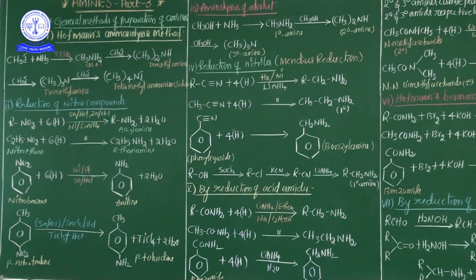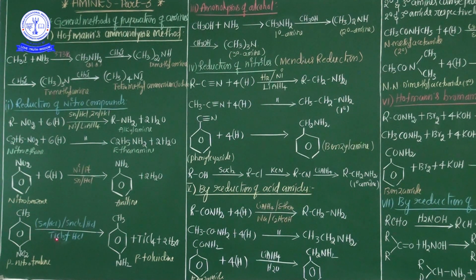And see another important preparation method, this last one is a very important preparation method. This is the laboratory preparation of aniline, especially this one. This is nitrobenzene treated with hydrogen to form aniline. This is the laboratory preparation method of aniline in the presence of the tin and HCl combination.